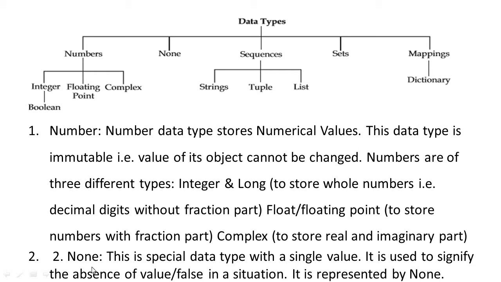Next, number two is none. This is basically a special data type with a single value. This is used to denote the absence of value or false situation. So that's why we are representing it by none.